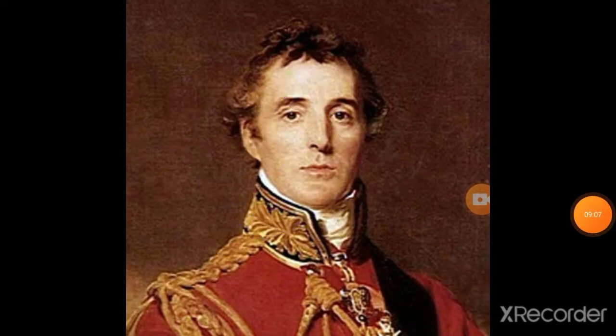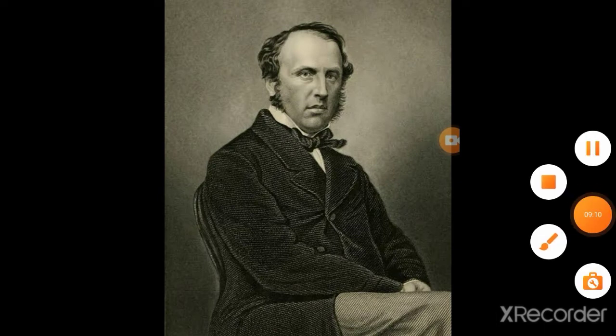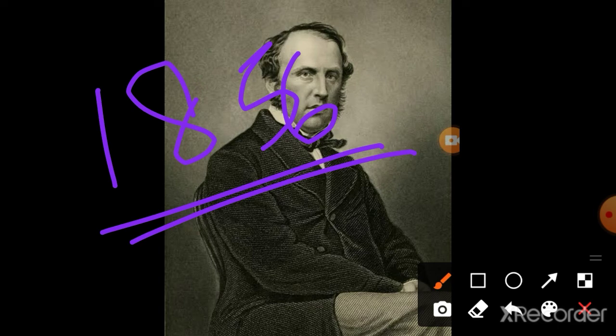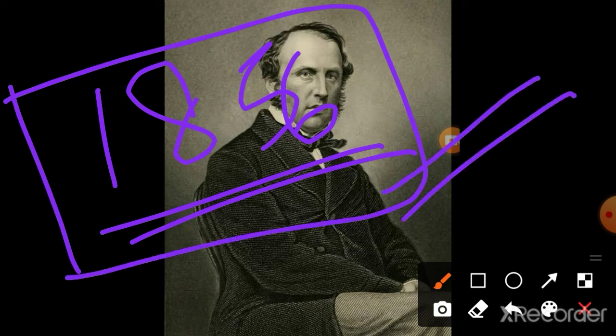Now here comes the next one, Lord Canning. What did this person do? In 1856, he decided that Bahadur Shah Zafar would be the last ruler, and his descendants would only be called princes, and there would be no more Mughal ruling in India. I again repeat that he decided Bahadur Shah Zafar would be the last ruler, and his sons would be called only princes, not rulers anymore.